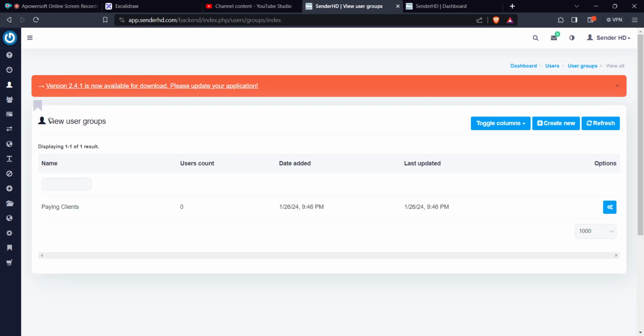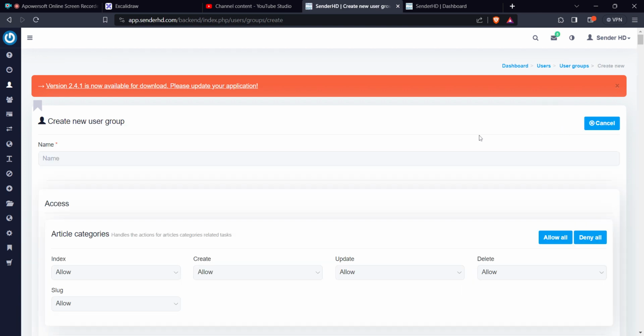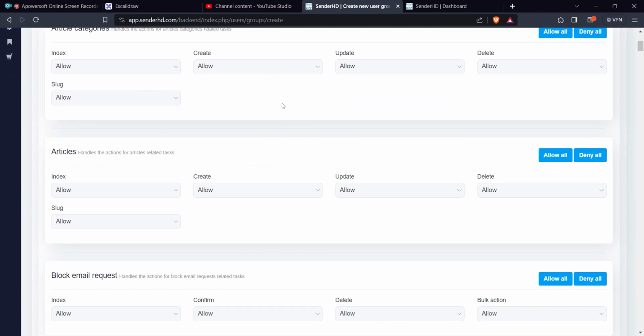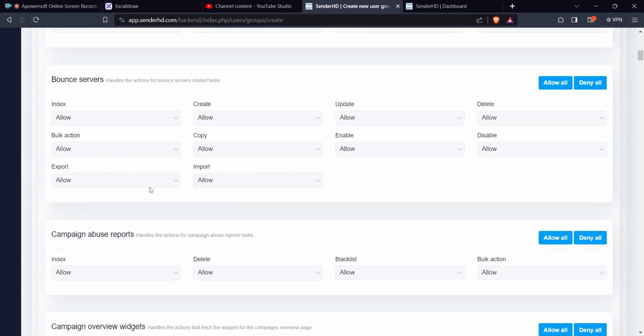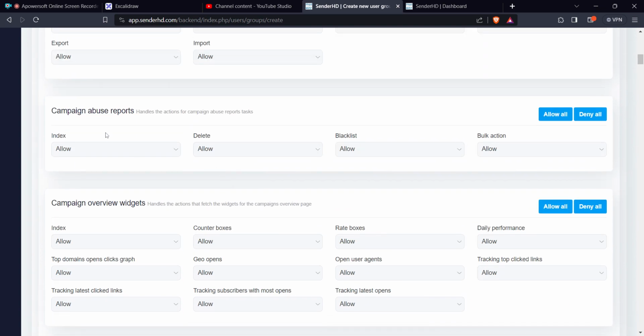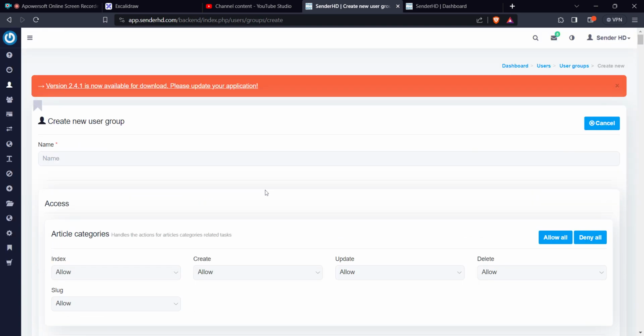If you're working with a client, you want to limit what they can see from the platform. You don't want them to see everything else that you're offering in the platform, because the assumption is you are working with multiple clients. So when you click on create group here, you can allow them to see the articles, article categories, block email. This one you may not allow them to do that. Do not allow them to have control of the bounce servers. You can decide whether you want them to see the abuse report or not, and all of this. That is about the groups.